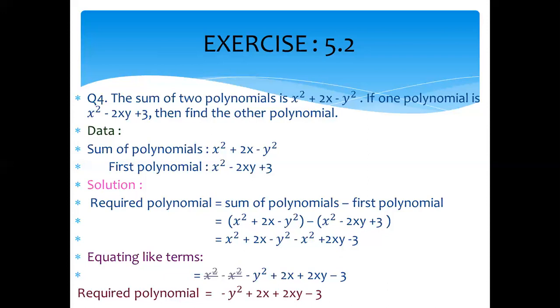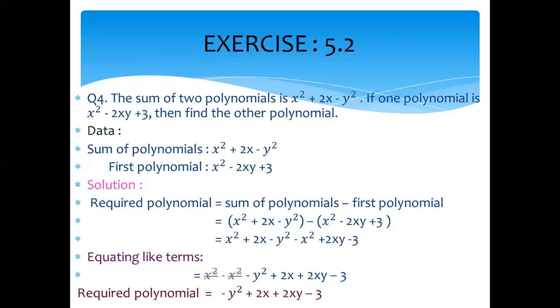Again, you see that after opening the second bracket, I change the sign of the terms, because when we have a negative sign before the bracket, when we open this, all the signs of the terms will be changed. It becomes minus x square plus 2xy minus 3. Again, the same step, equating the like terms.